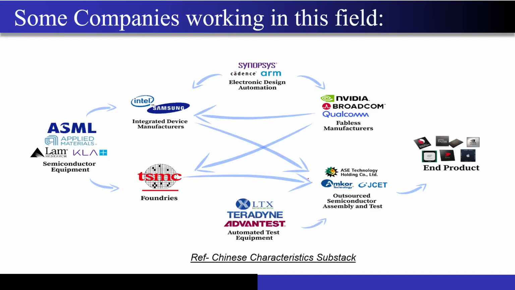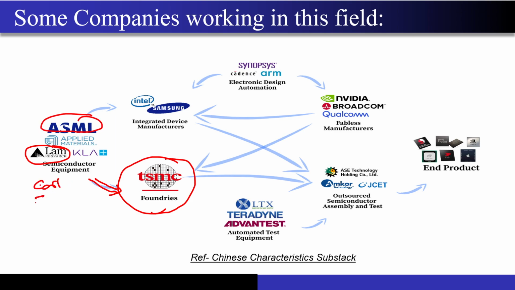Now again, this slide explains some of the companies that are working in the field. TSMC is your foundry, where all the chips are fabricated. They get their equipment from companies from Europe, like Lam Research I told you, ASML I told you. You can also include maybe Carl Zeiss over here. If you look at the photolithography machine itself, you need those lenses and all. So Carl Zeiss must be supplying the lenses to ASML as well. So that's why maybe Carl Zeiss is not written over here.